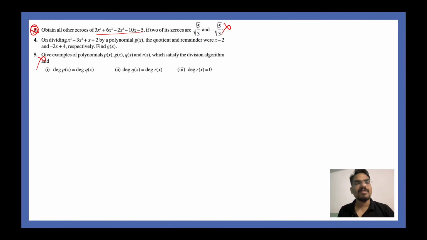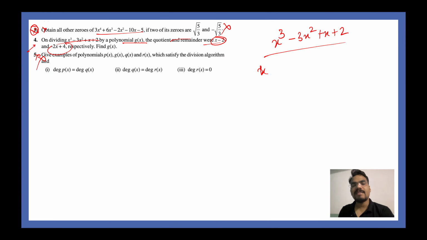Question number 3 we are not touching, question number 5 we are not touching. Let's have a look at question number 4. So on dividing this by a polynomial, the quotient and remainder were x minus 2 and minus 2x plus 4 respectively. So there was some other number, and what you did was you divided this number x cube minus 3x square plus x plus 2 with that number. So let's say that number is y, and your quotient here will be x minus 2.